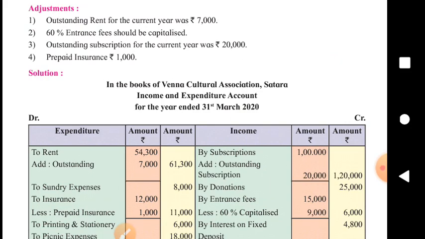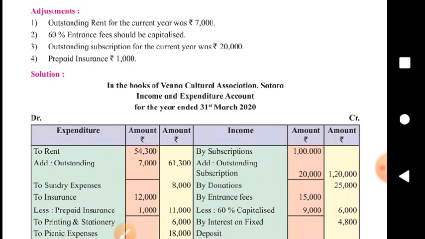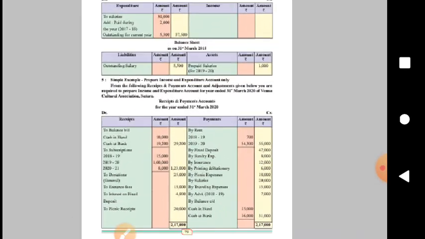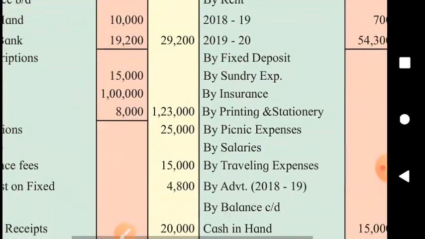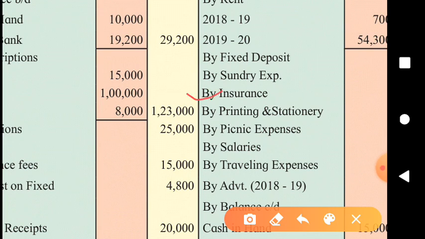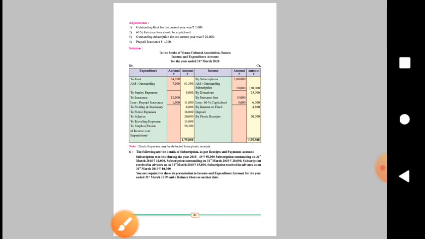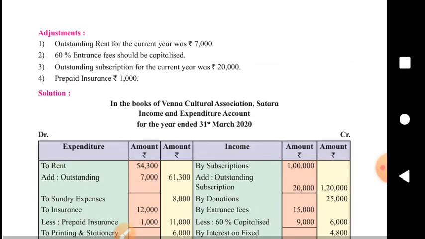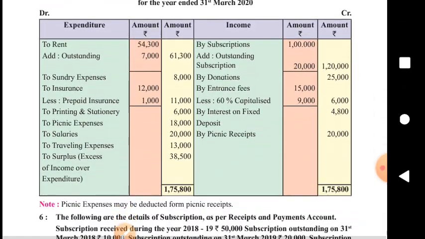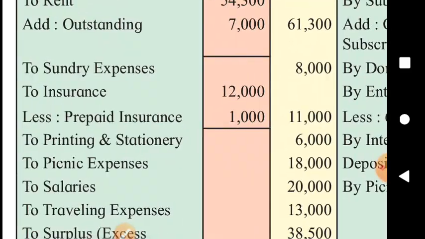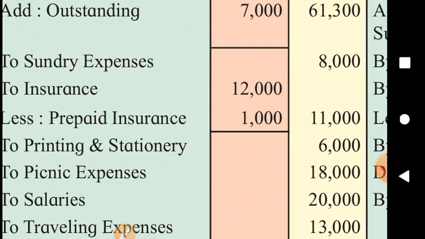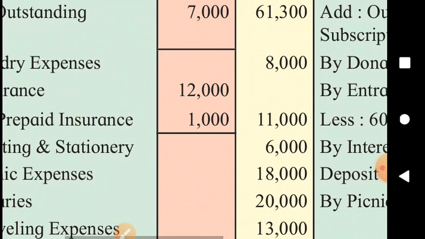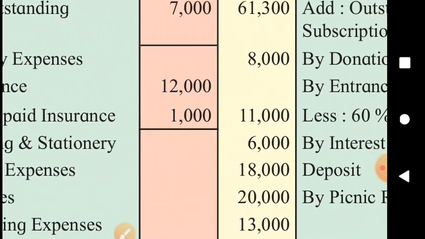And finally, prepaid insurance. So there is an adjustment on insurance. Tick mark insurance. This amount will be shown in the inner column, and then prepaid insurance will be deducted from it. 1,000 is prepaid. So out of 12,000, 1,000 is not for this year, it is for the next year, so it is prepaid insurance. So expense on insurance for this year is just 11,000.